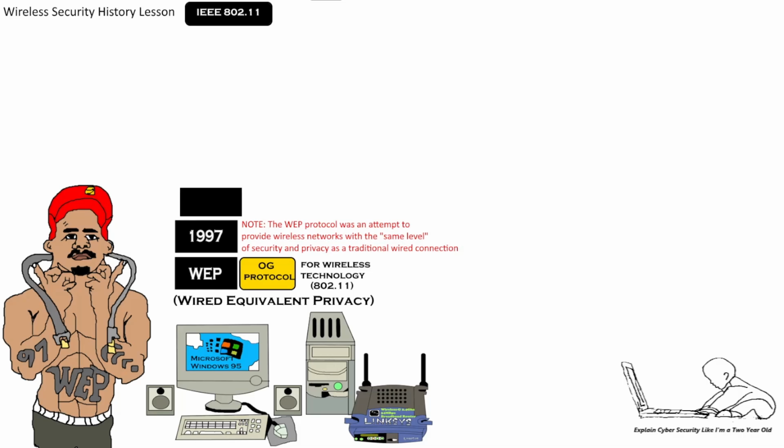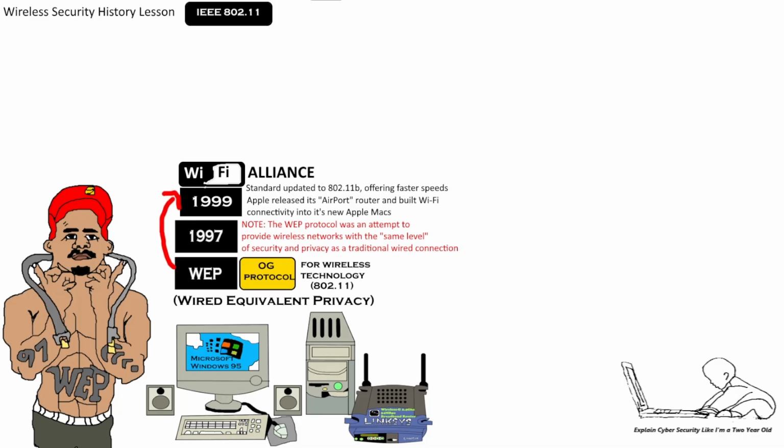Now let's move our history timeline on to when Homeboy was partying like it was 1999. In this year, the IEEE standard was updated to 802.11b, B for Bravo, which offered faster speeds. And also Apple Mac was getting into the Wi-Fi game. In fact, the 1999 party was only just starting, because the WEP protocol was ratified in the Wi-Fi Alliance standard in that same year. So they were obviously wrong when they said party over, oops, out of time, as the Prince song goes. Now, it's worth noting that with WEP being part of the Wi-Fi Alliance, aka the mainstream, this was then known as WiFi-1, which was part of the 802.11b standard.